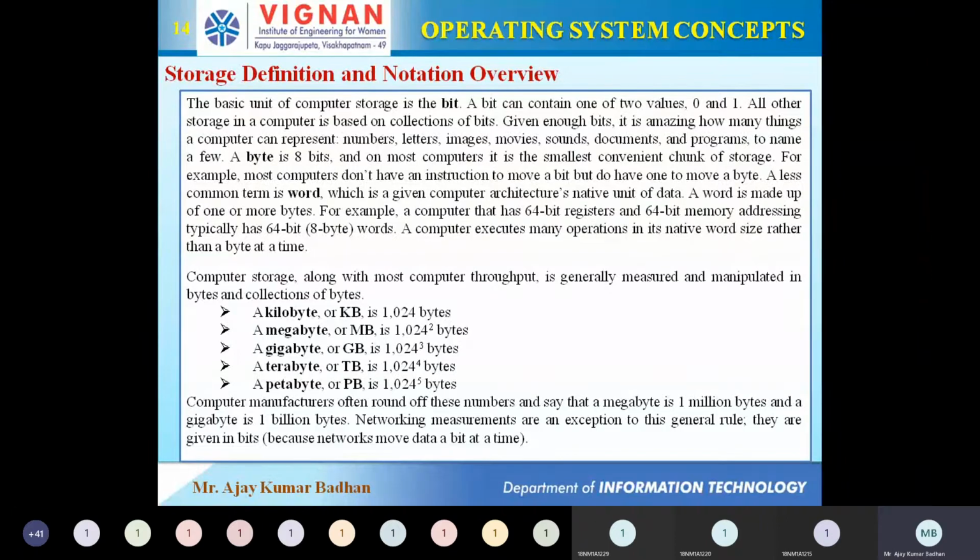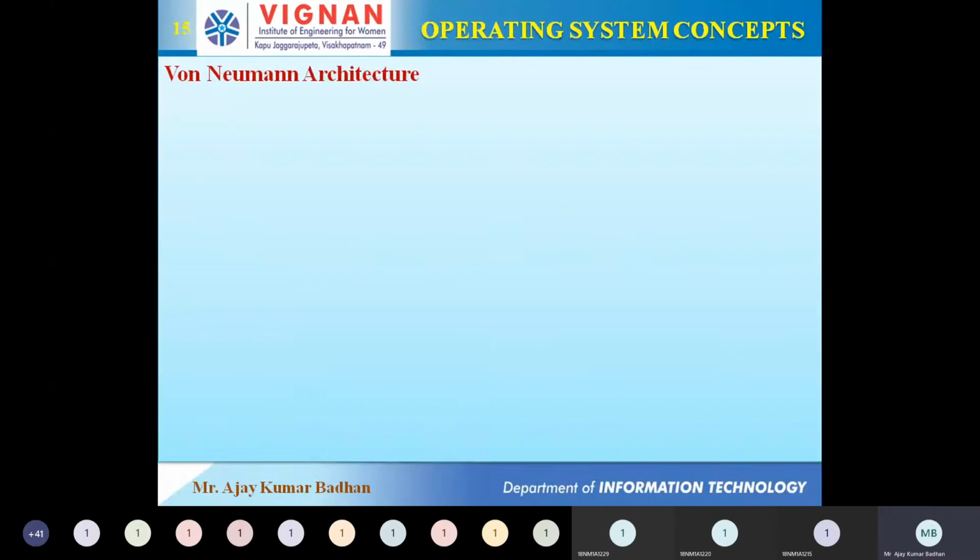So remember that. Here petabyte is given, but we do have more than petabyte also. Beyond petabyte, we are using these for supercomputers. You might have known that nowadays systems come with TBs, and that too 1 TB is the max we are getting. If you want 2 TB of hard disk, definitely you have to pay more for that. So this is what he is exactly providing information about here.